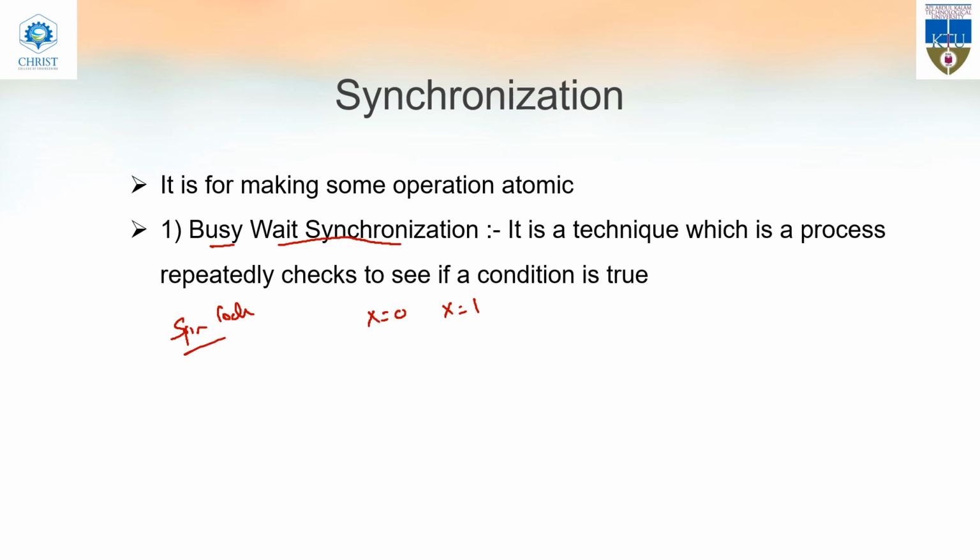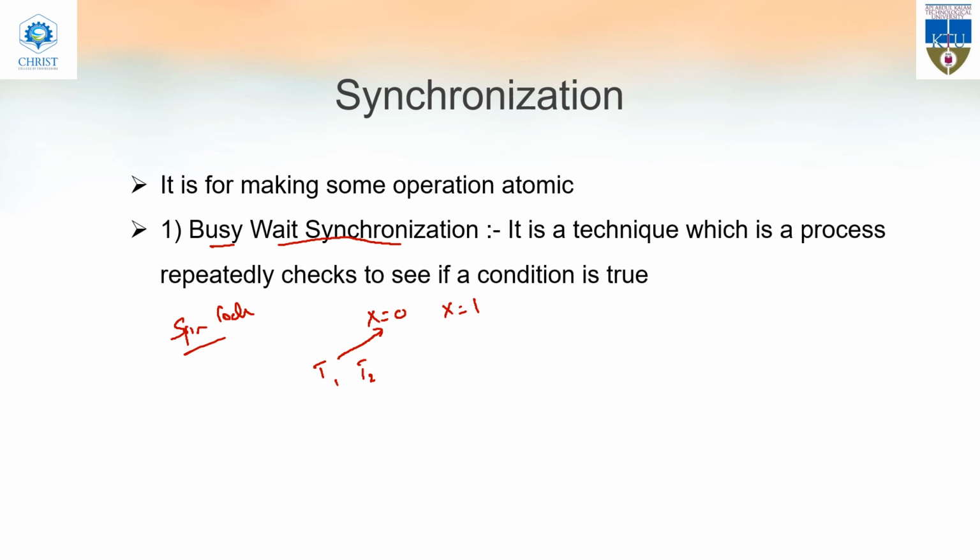Now there is a chance for some problem to occur. For example, say there are two threads, T1 and T2, that come to access the resource. It will check the condition of x, and here the value of x is 0. T1 is the first one to come to access x. Since x equal to 0, it can get the resource. The next step is that T1 needs to set x equal to 1, so that no other thread comes and gets the resource.